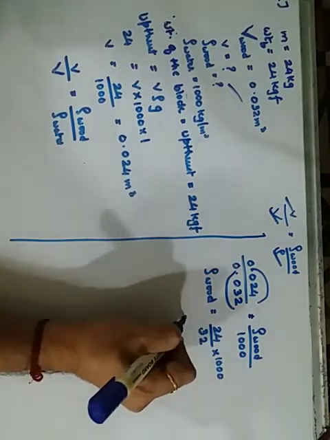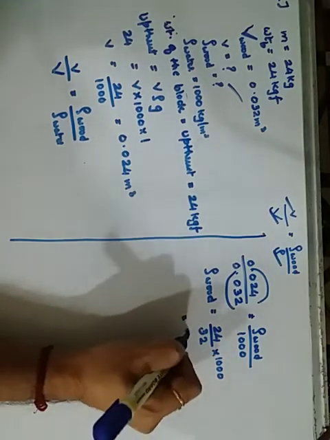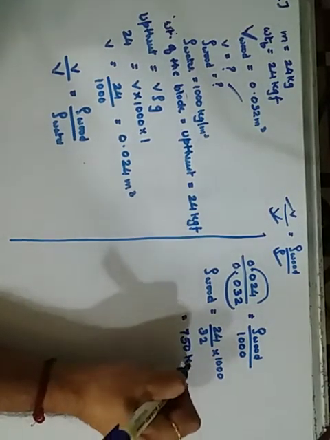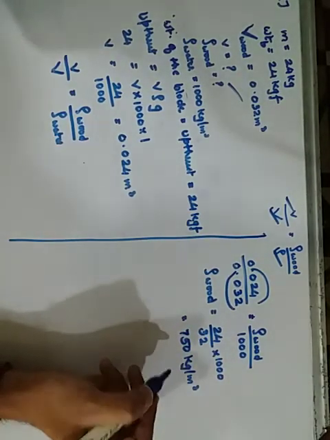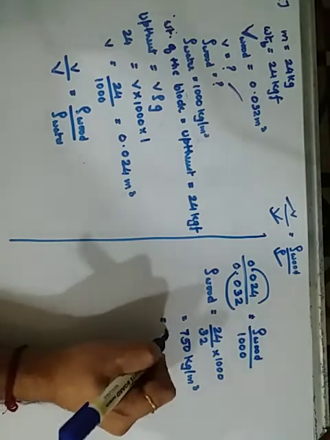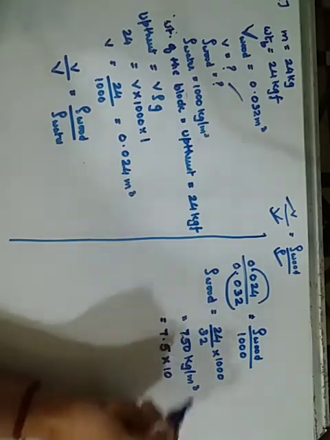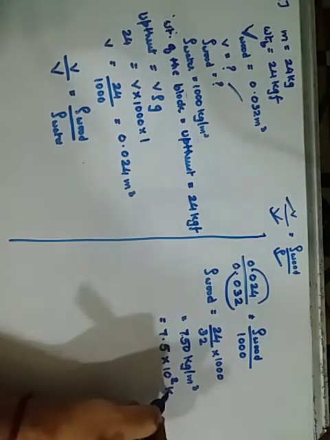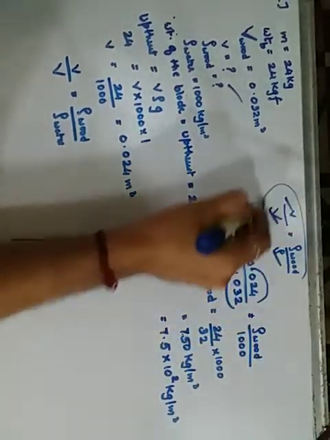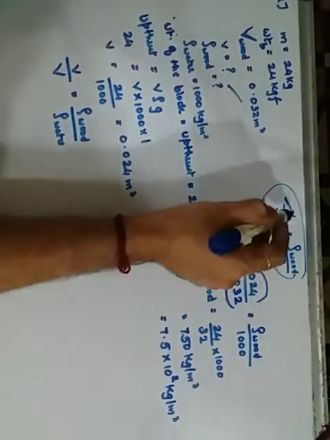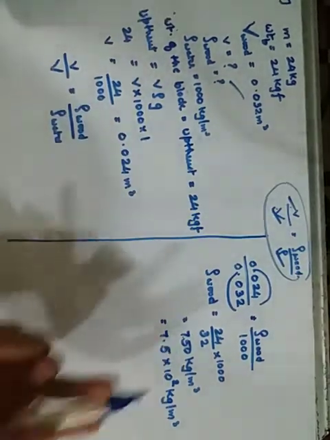Okay, so the cancellation of this is going to give me 750 kg per meter cube. Let it be as it is, or if you want in decimal you can put 7.5 into 10 raised to, how many decimals am I taking behind? 2, so 7.5 × 10² kg per meter cube. So from this you understand that 2 data are given to you and 2 of them are missing. So out of that, first find one of the data and apply it in the second formula.